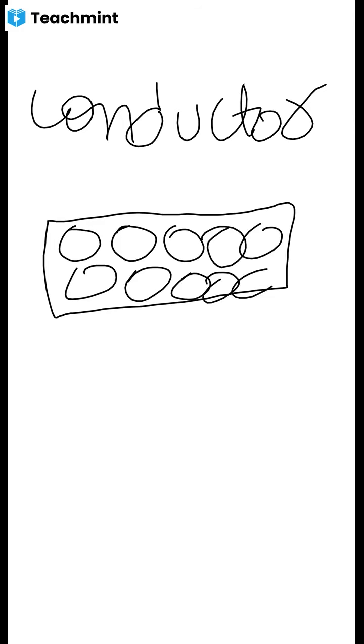So these iron atoms are arranged, and does this iron atom have free electrons or not? Does it have extra charges in it or not? Understood my question? It can be any conductor. Suppose, for example, I have taken iron.